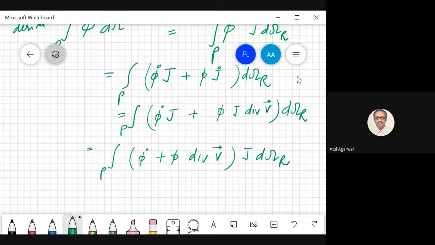Now I have used a result. The time derivative of J is equal to J times the divergence of velocity. So with this result I have... What is its logic? I don't recall right now. So divergence of velocity, you understand? Soumya? What is the divergence of velocity?